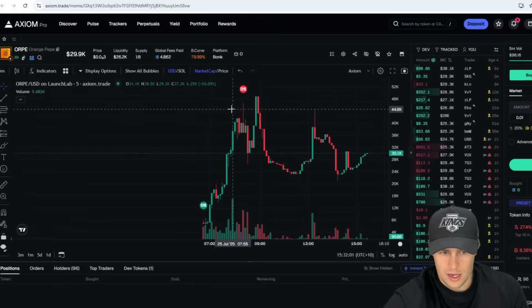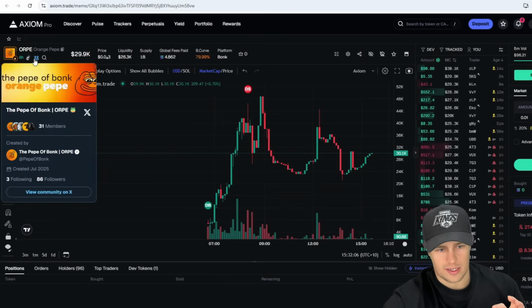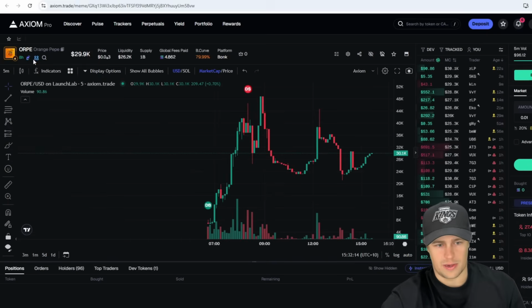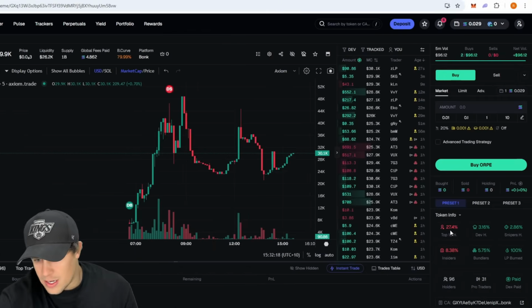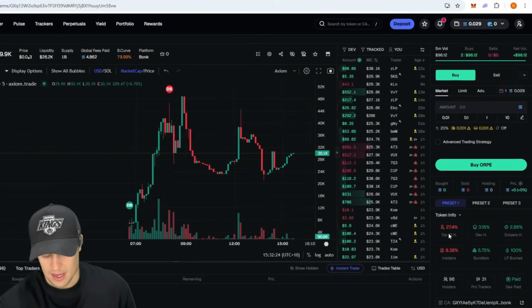So what you want to do, guys, Axiom makes this process very easy. You can look here. It shows you guys the social medias that they have. So you can go straight to their X account, 31 members, not really that much. And I believe you can go to their Telegram and other social medias that are set up here. They don't have that set up at the moment. So you can see here, 27.4% top 10 holders. That's pretty much the limit you want, right? So this is right on the cusp there.